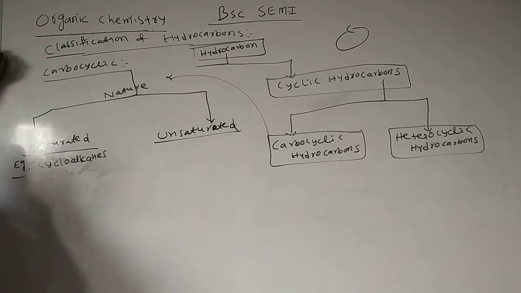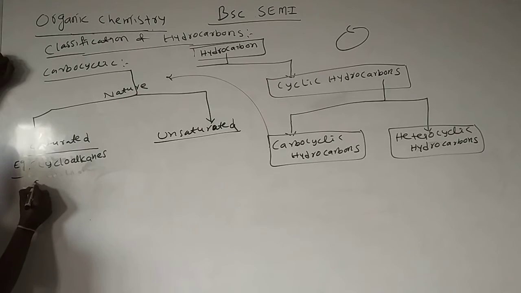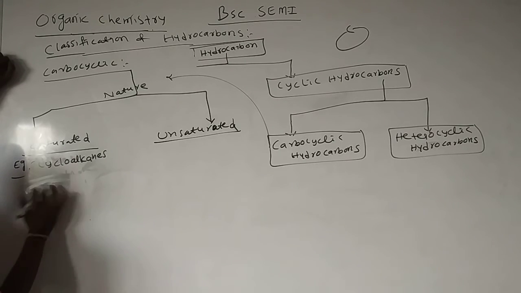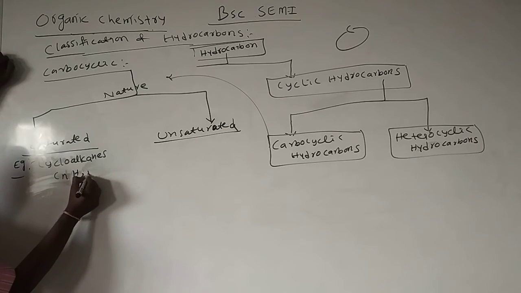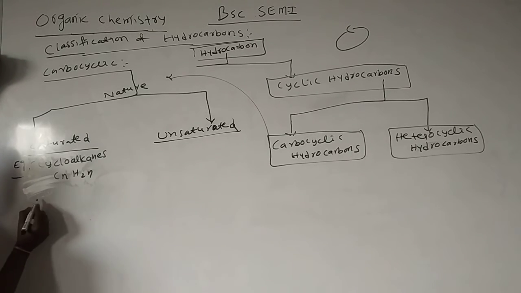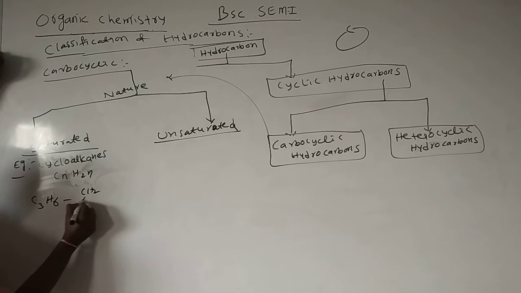The general formula of cycloalkane is also like alkenes, CnH2n. Cycloalkane and alkene are both functional group isomers and ring chain isomers. Here I am writing C3H6.